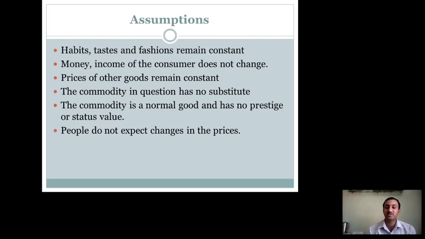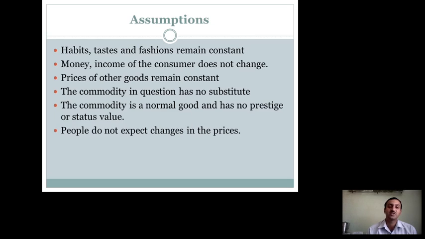If their prices fall, the people who are purchasing Samsung will shift to those products. So here the third assumption says that prices of other goods should remain constant. If the prices of other goods change, then the law of demand cannot be applied. Then next, the fourth assumption is the commodity in question has no substitute.